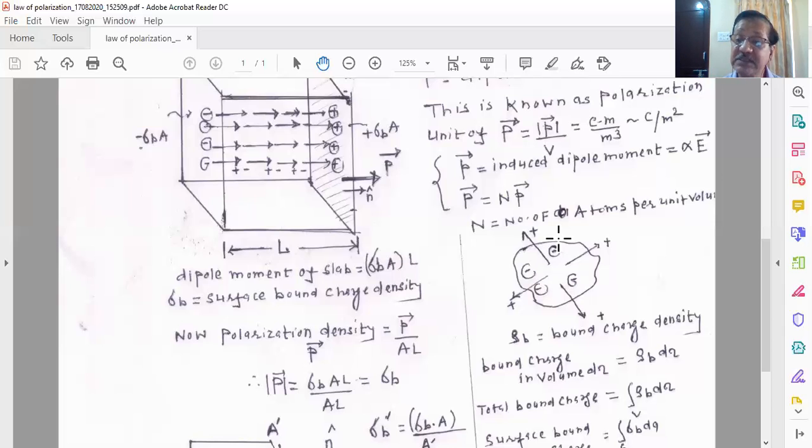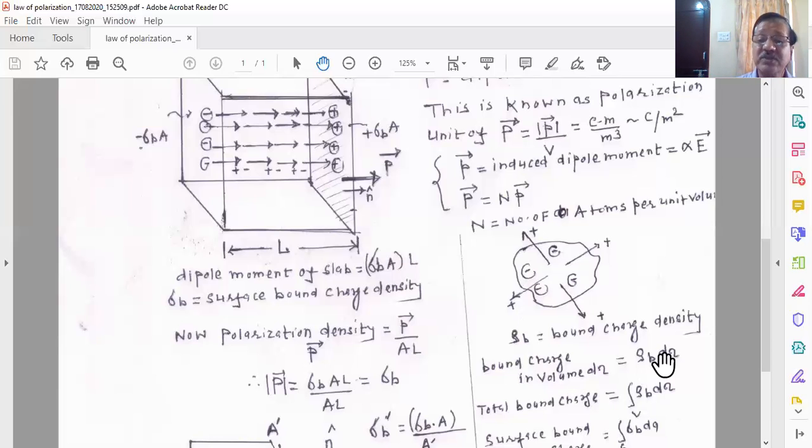These are the bound charges. These are again fixed charges. These charges are not moving, they are static in the crystal, but they are found in the interior of the dielectric material. They are found in the volume. So now we want to characterize them by a quantity known as the volume charge density. So we define rho as a volume charge density, and when you put a subscript b, rho b measures the volume charge density of the bound charges.